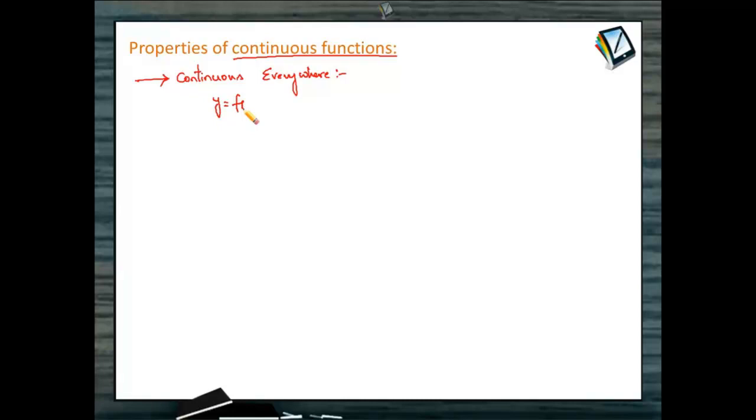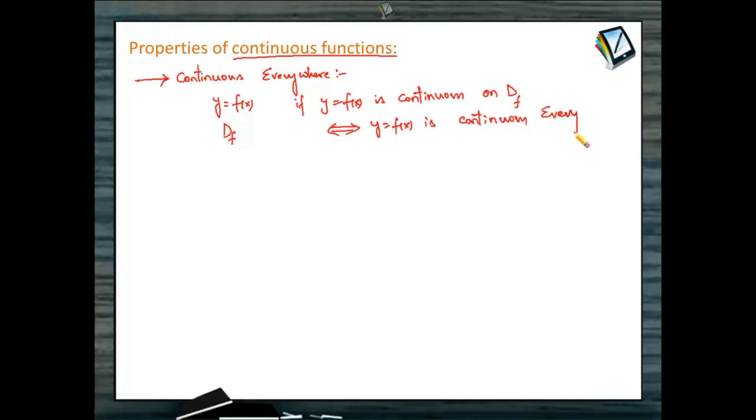Right, it's a pure English terminology only. Say our function y equal to f of x has a domain D of f. The function is defined on a domain which is D f. Then if y equal to f of x is continuous on the complete domain, that is at every point in the domain, if the function exhibits continuity, then we'll say that the function y equal to f of x is continuous everywhere. So you understand what we mean by continuous everywhere? It should be continuous everywhere on the corresponding domain of definition of the given function.